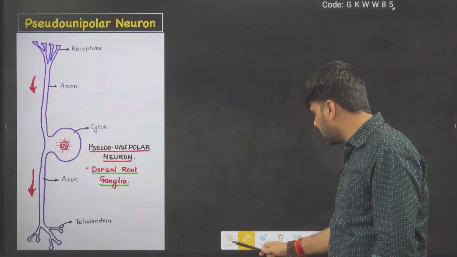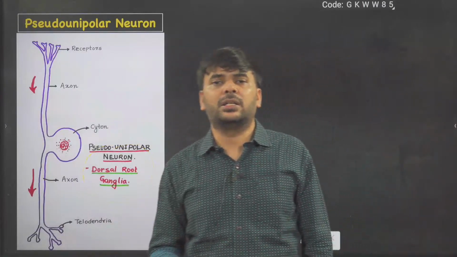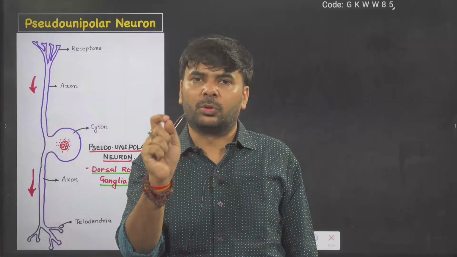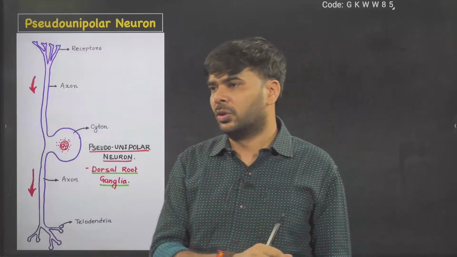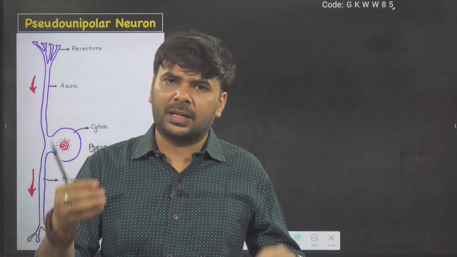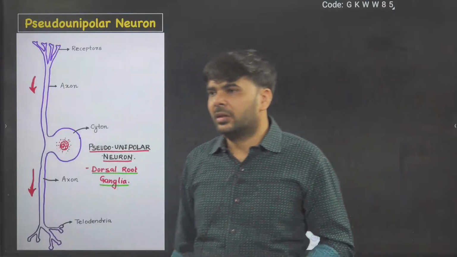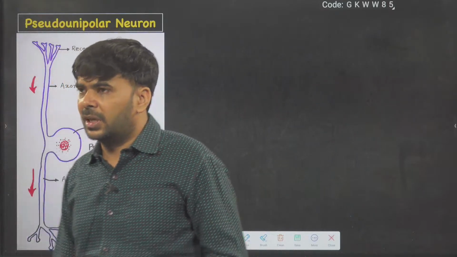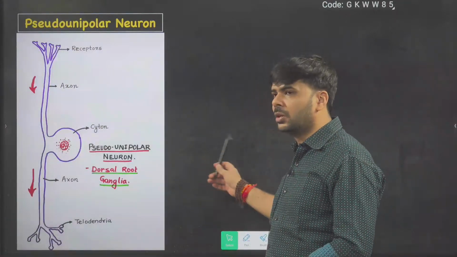Pseudo-unipolar. I think this is done to you. Where will it be found? Dorsal root ganglia. If you have the old NCERT spinal cord diagram, there you will get the pseudounipolar neurons in the dorsal root ganglia. There you can find what is dorsal root ganglia and pseudounipolar neuron. Yes, not exactly in the spinal cord, it is outside the spinal cord area, dorsal root ganglia. Okay, so who said spinal cord? Okay, yes, Neha Gandhi, great. Just say not in spinal cord, outside the spinal cord, dorsal root ganglia.